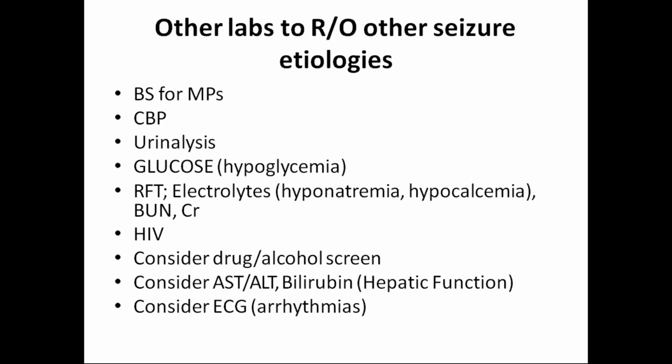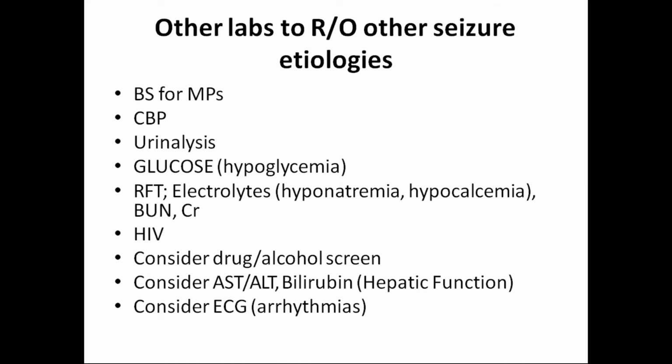Other important labs: always blood sugar, in case of mucopolysaccharidosis; complete blood count for infections. Urine analysis is also very important in case of some metabolic disorders. Glucose for hypoglycemia, renal function tests, electrolyte disturbances, blood urea nitrogen and creatinine levels.